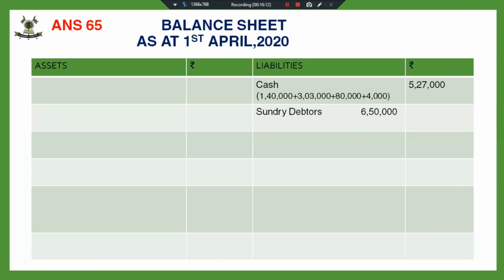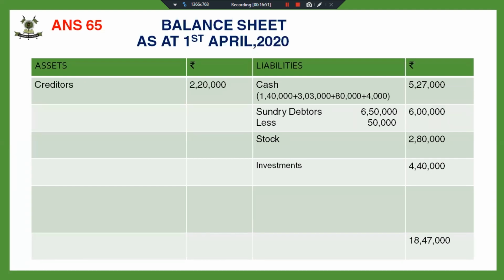Sundry debtors, there was no change in the debtors. This bad debts recovered will not make any change in the debtors. Stock was overvalued by 20,000. That means now I have to reduce the value of the stock, bringing it to 2,80,000. And investments, we have to bring them to a value of 4,40,000. There's no other asset, so the total comes out to be 18,47,000.